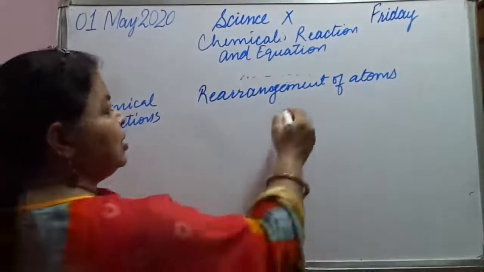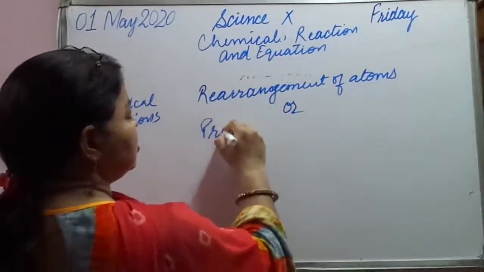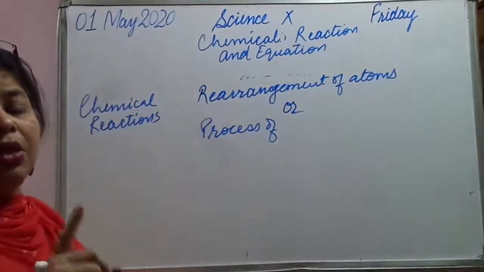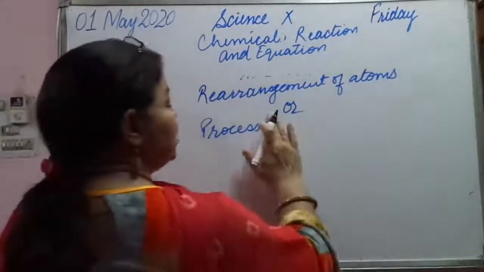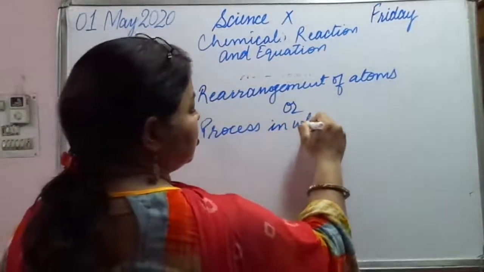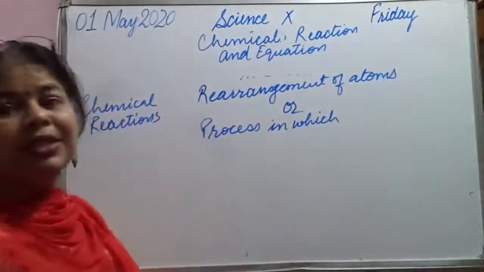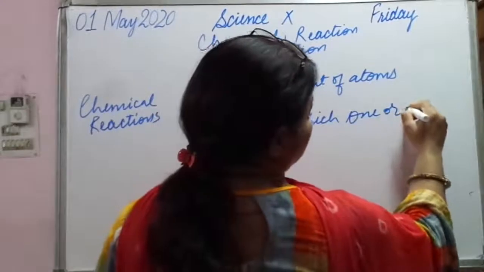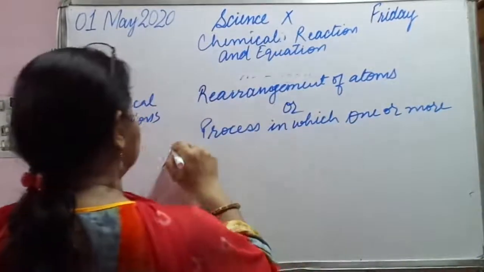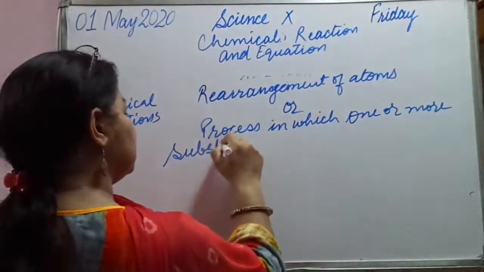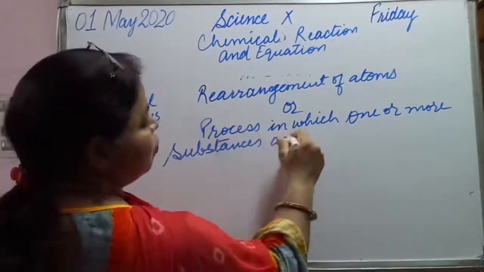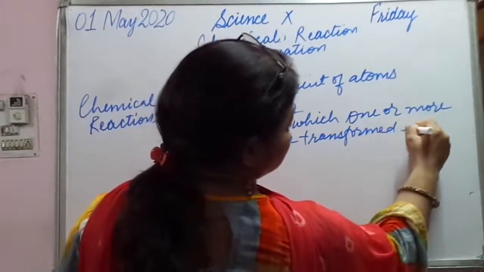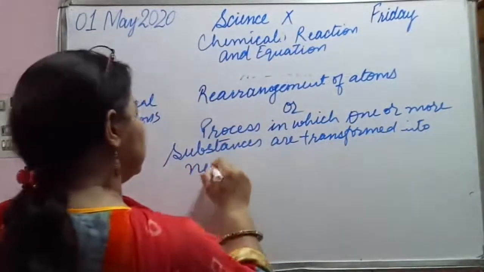Okay, or we can say a process in which one or more substances are transformed into new substances.